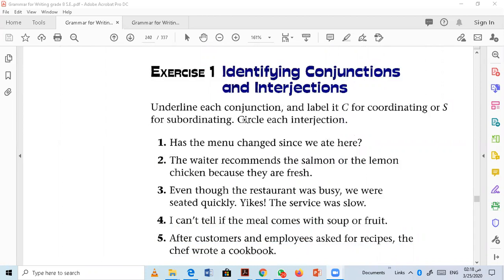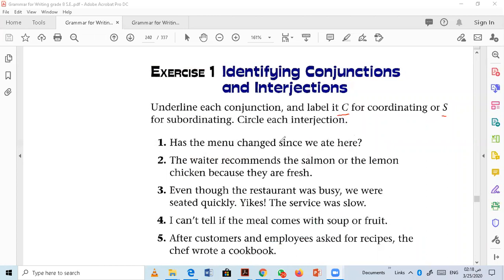Underline each conjunction and label it C for coordinating, and S if it's subordinating, and then circle each interjection. Number 1: Has the menu changed since we ate here? Where is the conjunction here, and which type is it? Is it coordinating, correlative, or subordinating?